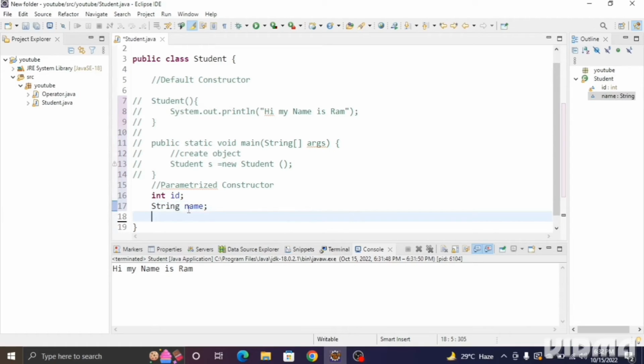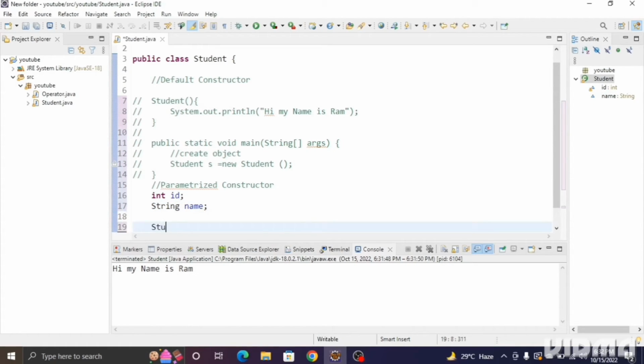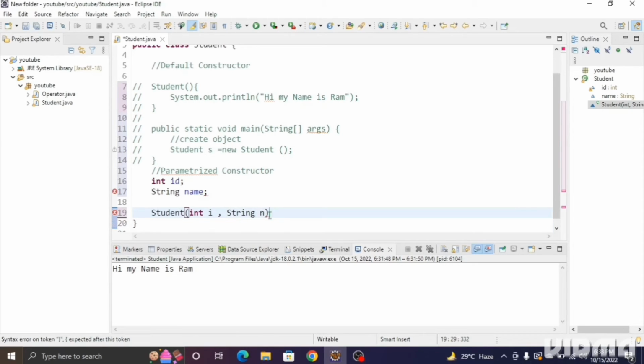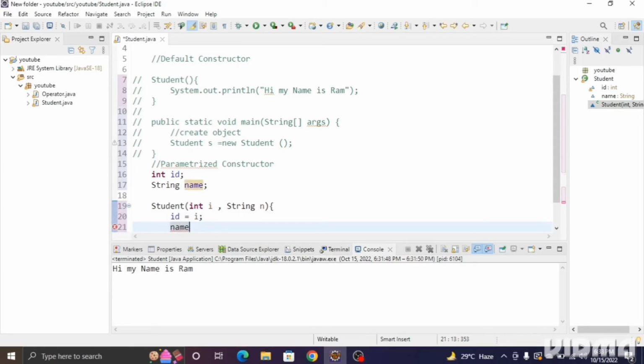Now we have to create a parameterized constructor. For creating the parameterized constructor, I have to write the name of the class, and the name of the class is Student. Inside it I have to pass the parameters in the form of the integer and string we declared here, ID and name. So I'll take int i and String n. Why have I taken int i and String n? I'm storing the value of ID in the i variable, and the value of name in the n variable.